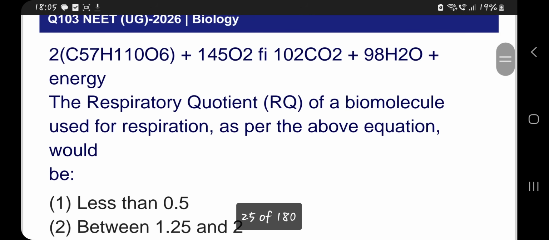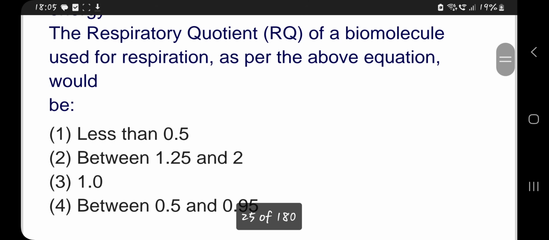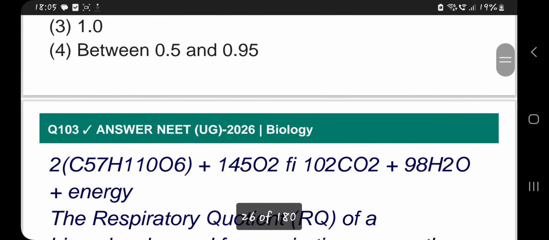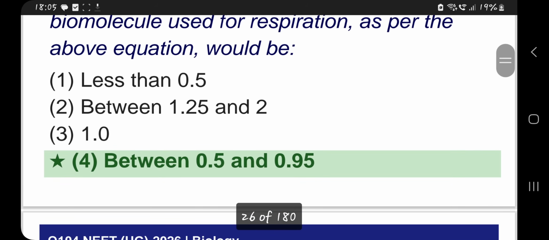The respiratory quotient of a biomolecule used for respiration as per the above equation would be C57H110O6. So there is 145 oxygen that is consumed, and 102 carbon dioxide. So it would be lesser than 1. So it could be somewhere between 0.5 and 0.95 approximately. That is the answer.